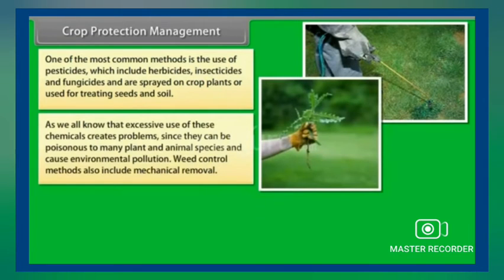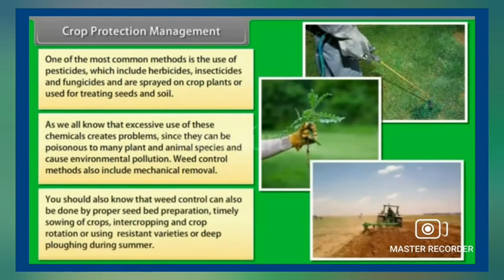We all know that excessive use of these chemicals creates problems, since they can be poisonous to many plant and animal species and cause environmental pollution. Weed control methods also include mechanical removal. You should also know that weed control can be done by proper seed bed preparation, timely sowing of crops, intercropping, and crop rotation, or using resistant varieties or deploying during summer.